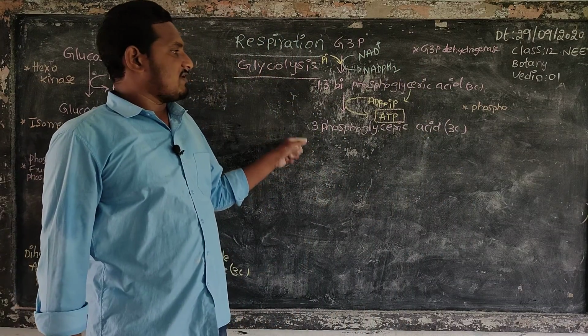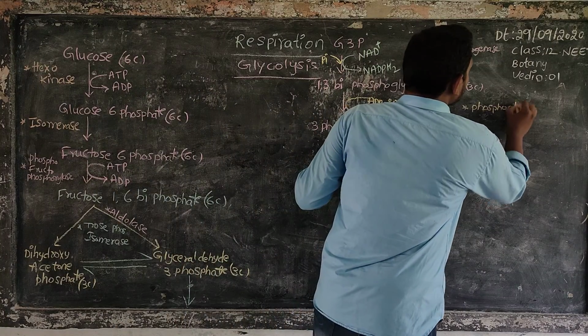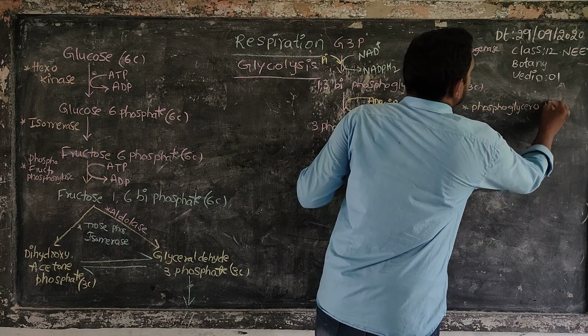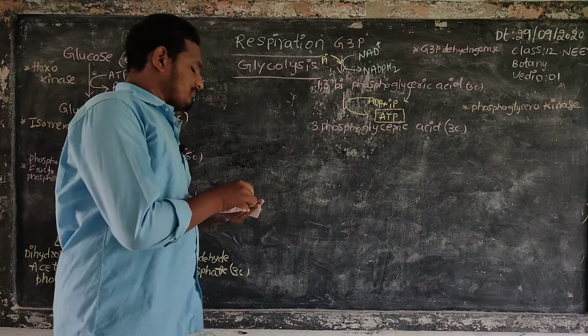3-phosphoglyceric acid is formed by the help of the enzyme phosphoglycerokinase, which is responsible.